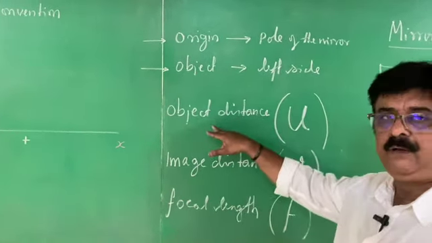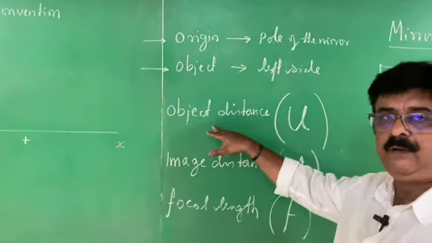Now the question is the image. Images are of two types, real image and virtual image. A real image forms in front of the mirror. Here, if the image comes here, we call it a real image. If the image comes behind the mirror, we call it what? Virtual image. Therefore, we can easily understand that in the case of a real image, the sign is negative. Real image means negative. Virtual image means positive. See, don't get confused. We have only three terms.